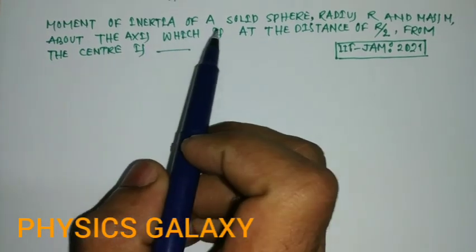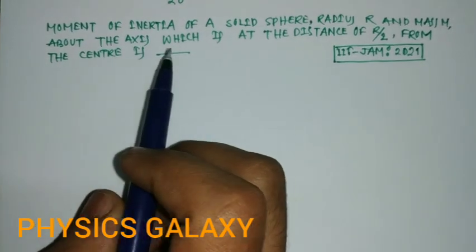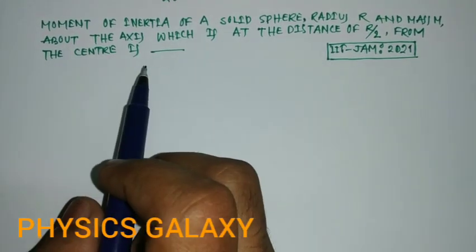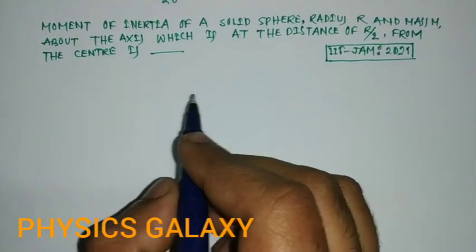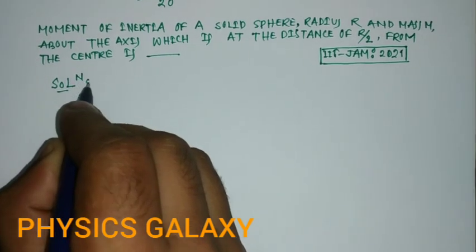Moment of inertia of a solid sphere of radius r and mass m about an axis at a distance of r/2 from the center. A very simple problem in classical mechanics.